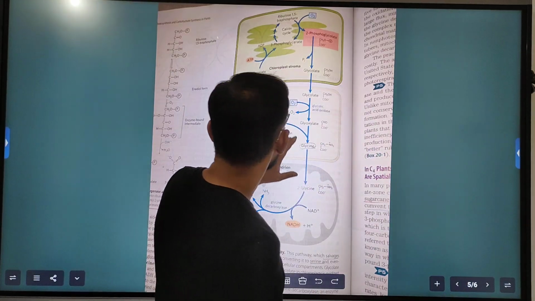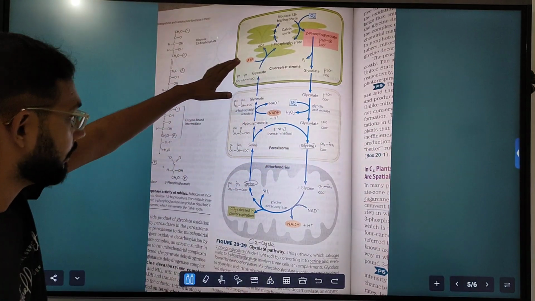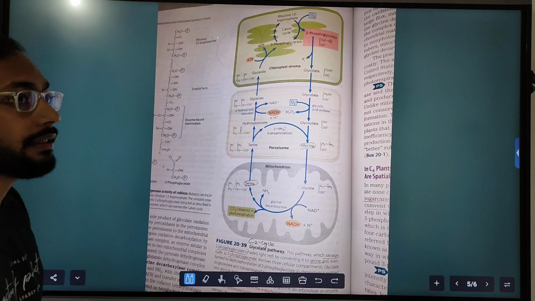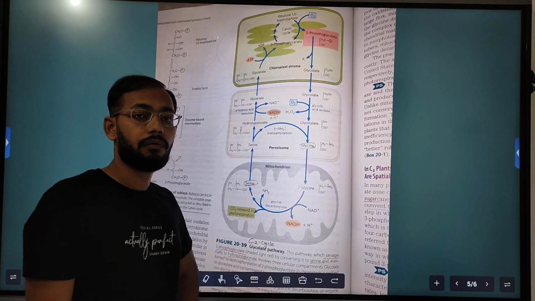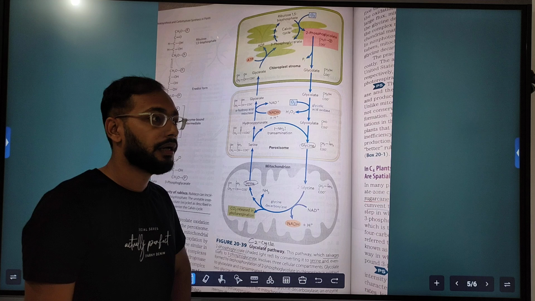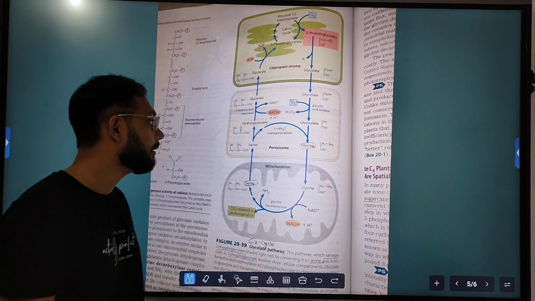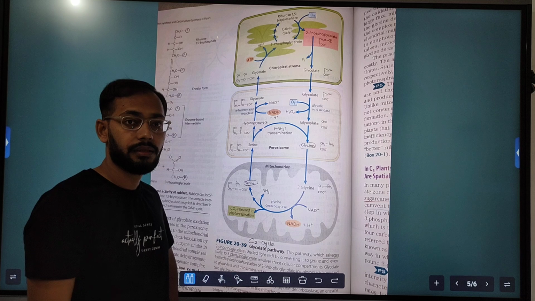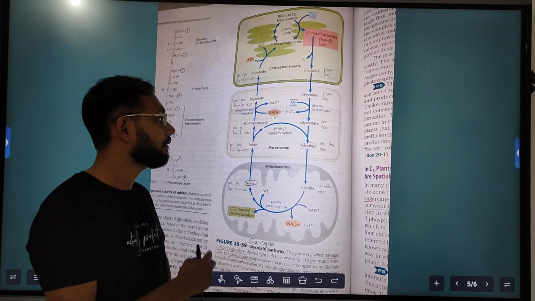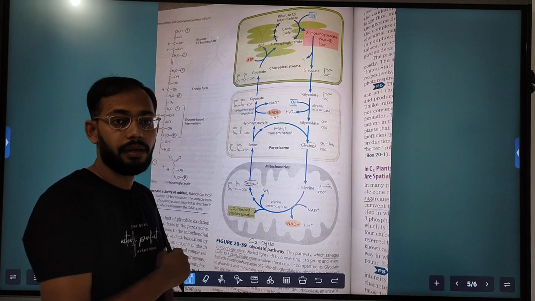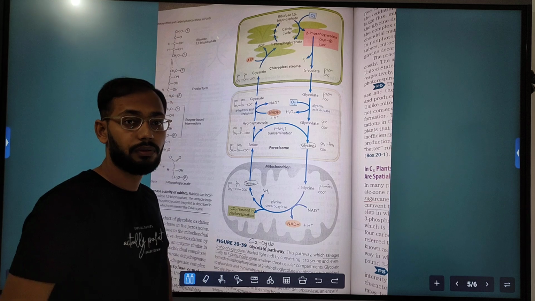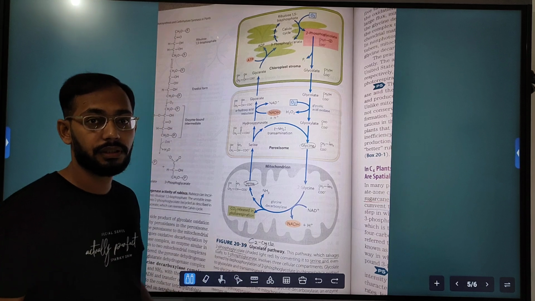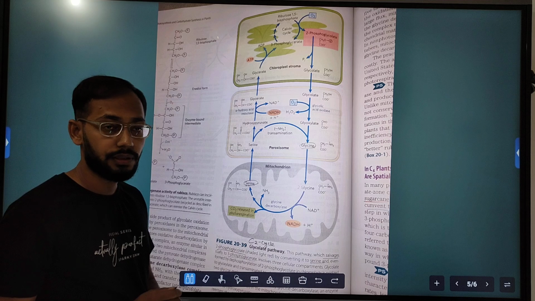So this is the scheme of photorespiration or C2 cycle. There are plants found in temperate regions like tobacco, bean, barley, rice, wheat, oats, beet. In these plants, photorespiration is observed. Tobacco was the first plant in which photorespiration was reported.